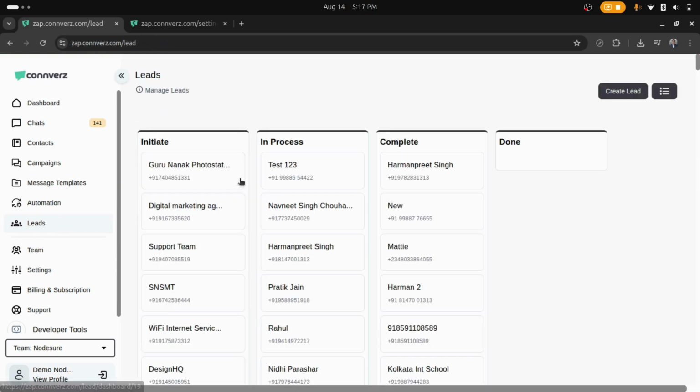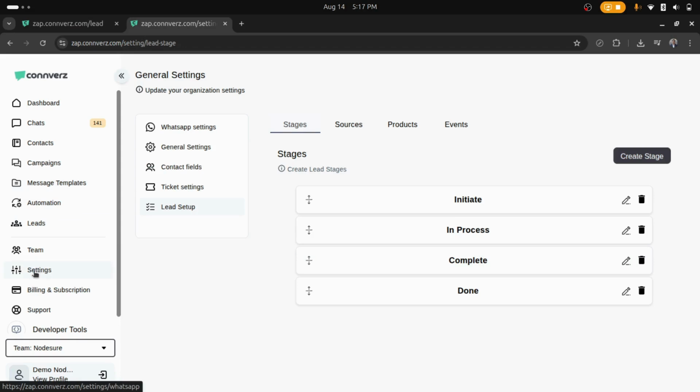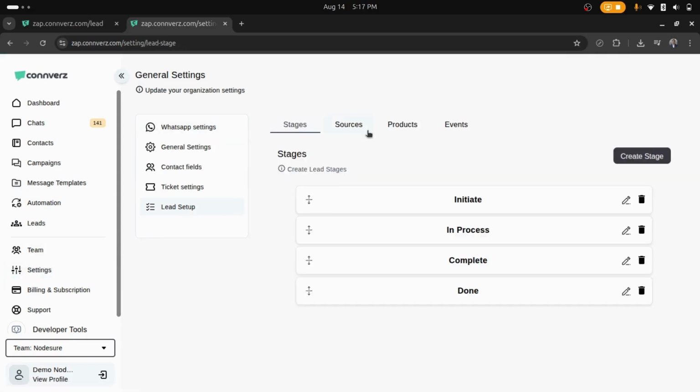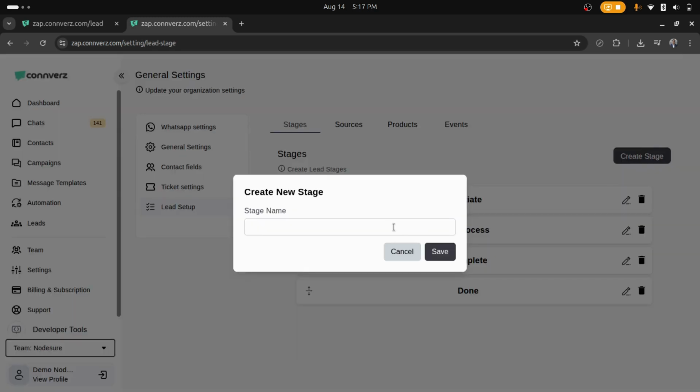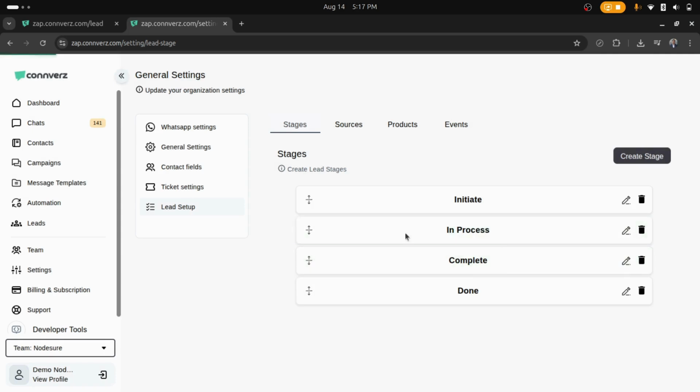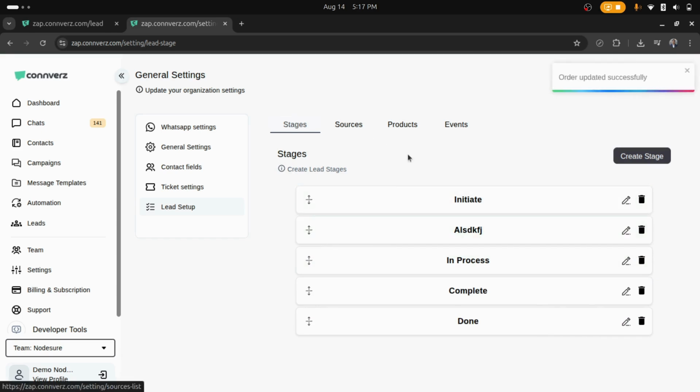And once we go back into the Kanban view, we can see we have different stages for our leads. This can be managed by going to the settings and then lead setup section. Here we can create a stage and we can move it to the particular place that we like.